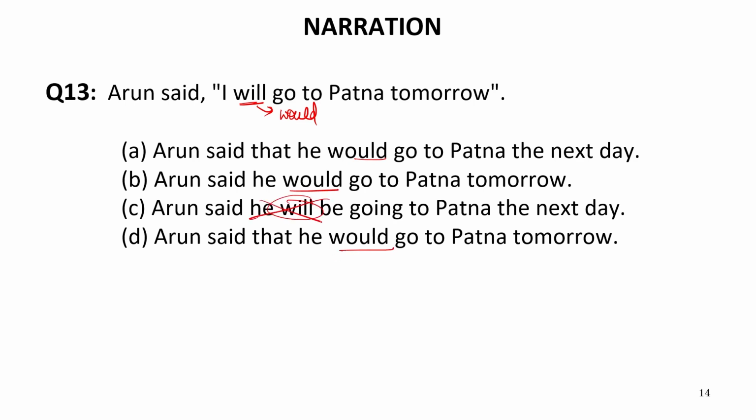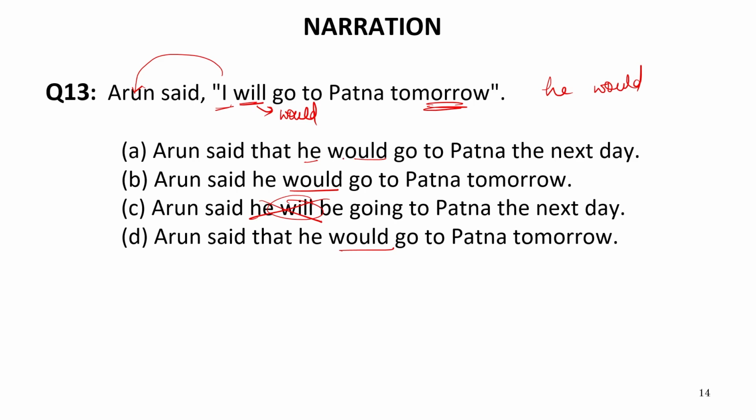So third cannot be the answer, definitely. Now I will be converted according to Arun, that is he. So he would is confirmed. Now one thing is more over here, that we have a word tomorrow. Now tomorrow converts into next day or the following day when we convert a sentence into indirect speech.